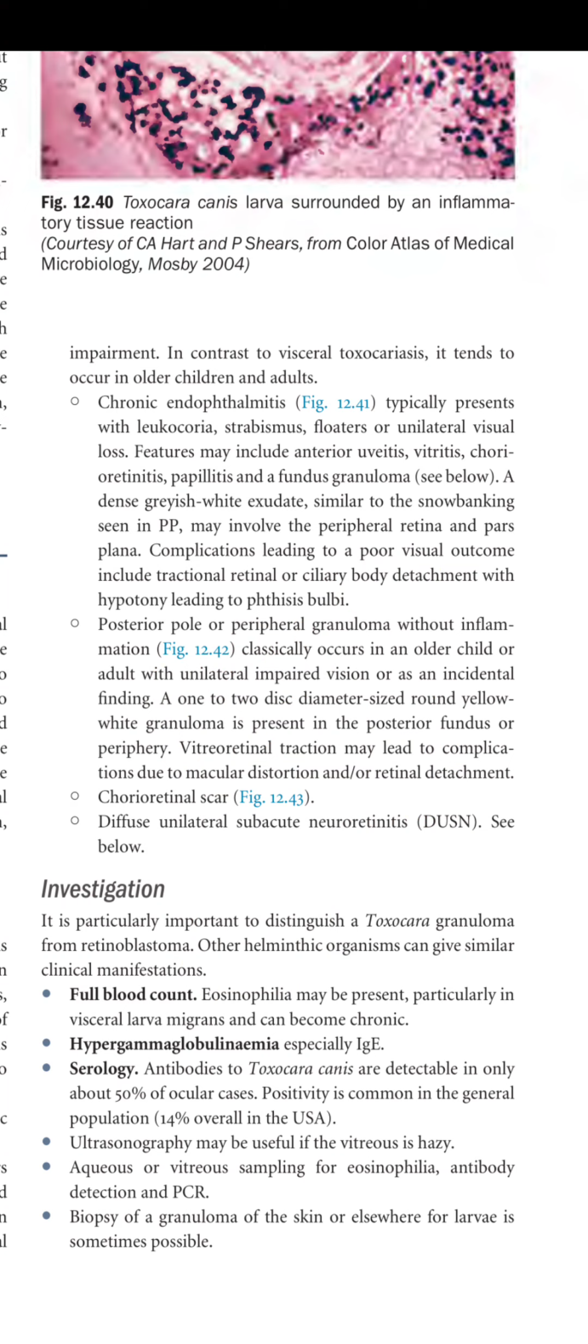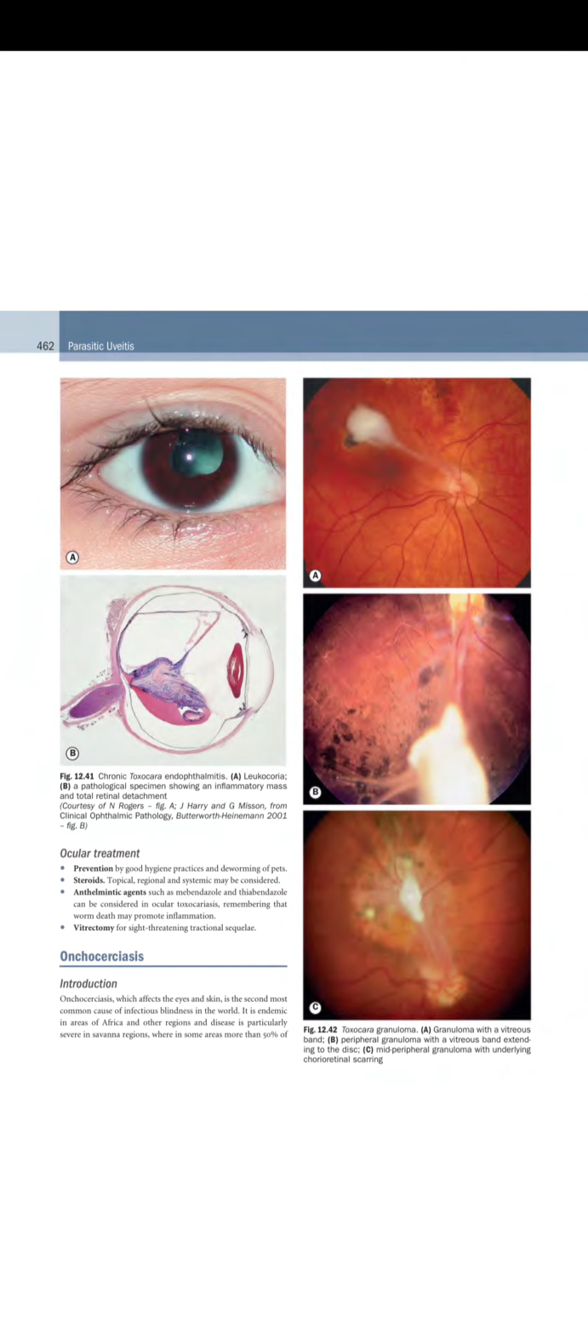Serology: antibodies to Toxocara canis are detectable in only about 50% of ocular cases. Positivity is common in the general population, 14% overall in the US. Ultrasonography may be useful if the vitreous is hazy. Aqueous or vitreous sampling for eosinophilia, antibody detection, and PCR. Biopsy of the granuloma of the skin or elsewhere for larvae is sometimes possible.